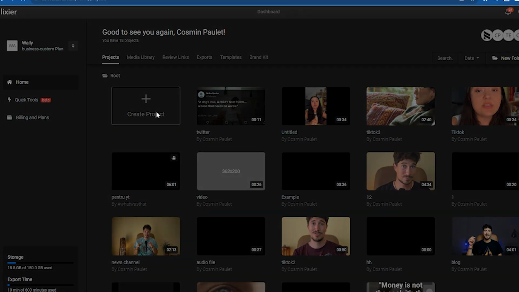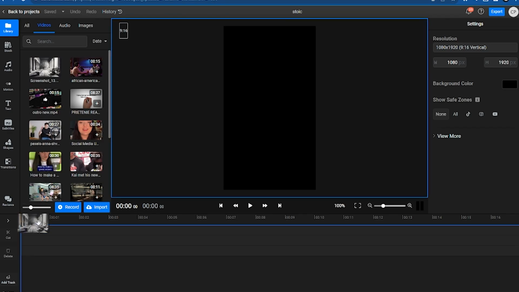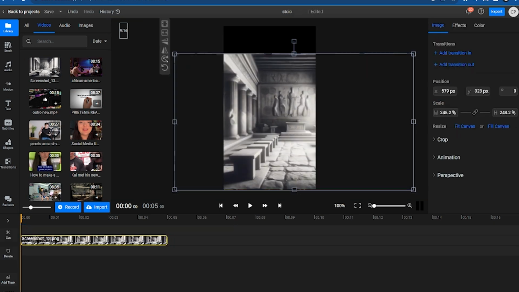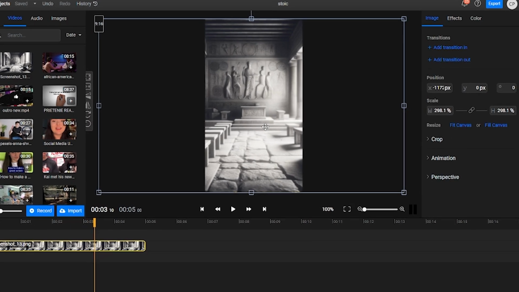Now that I've got my background image, I'm gonna go to Flixier.com and create a new project with a 16:9 aspect ratio. Next, I'm gonna bring my image over and try to frame it as best as possible on the screen. To avoid having only a static image, I'm going to select it on the timeline, then apply an animation